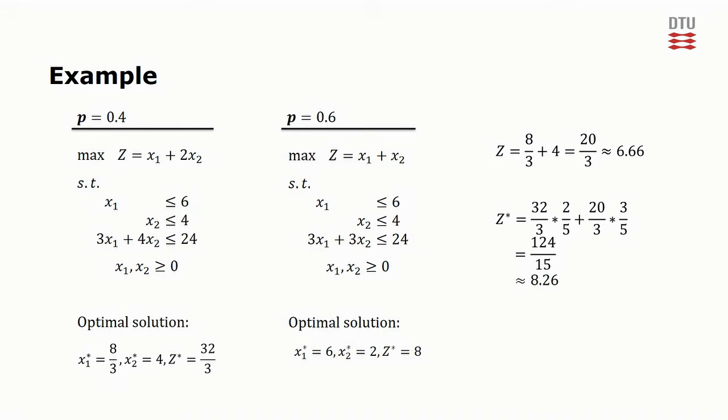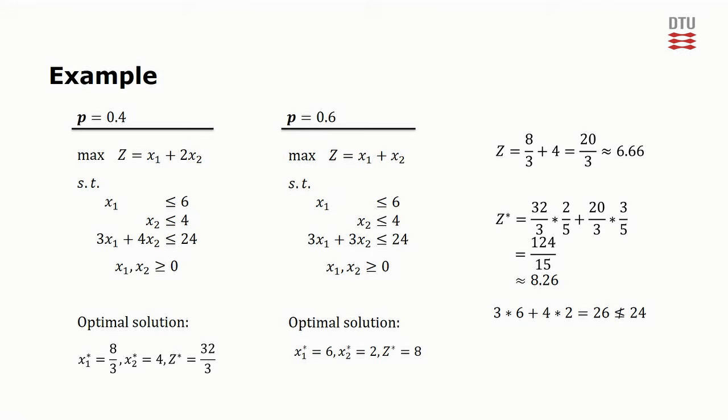A similar calculation could be made using the optimal solution from scenario 2, but in this case we run into a problem. Due to the difference in the parameters of x2, the optimal solution to the second scenario is not even a feasible solution to the first scenario. Specifically, the third constraint is not satisfied, as illustrated here.